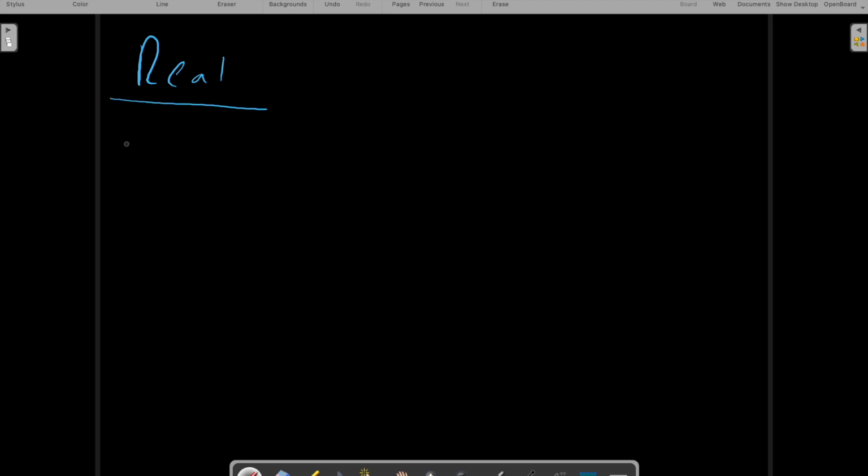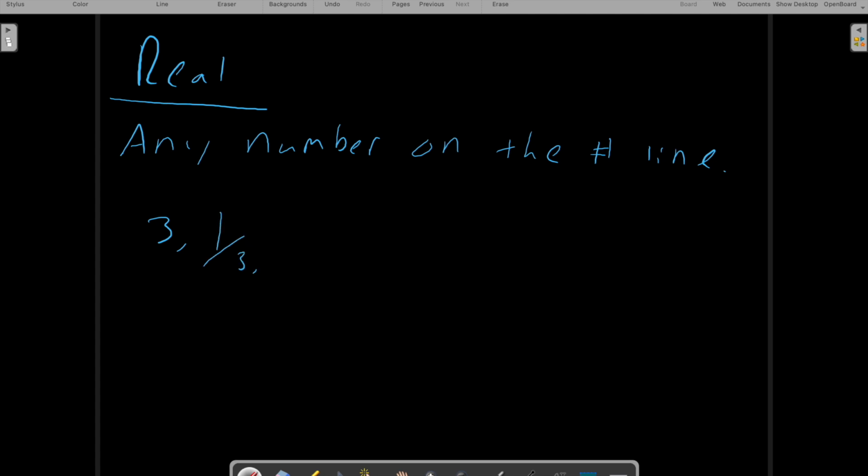This is pretty much just any number you can think of. It's going to be any number on the number line. Right, so this could be 3, it could be 1/3, it could be pi, it could be the square root of 18, it could be negative 641, right? Any number you can think of is going to be a real number pretty much, okay? Any number on the number line.